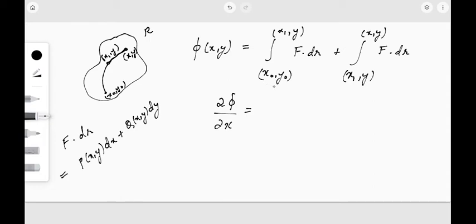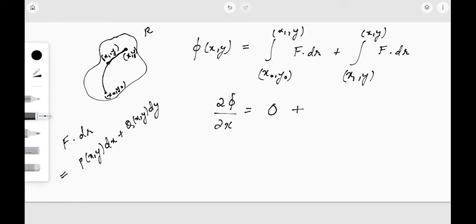So what will be the differential of this? When we are partially differentiating phi with respect to x, we have to differentiate the term with respect to x, keeping y as a constant. So here there is no term of x, and there is a possibility that there is a term of y. So what will be the value? The differential will be 0, because there is no term of x in it.